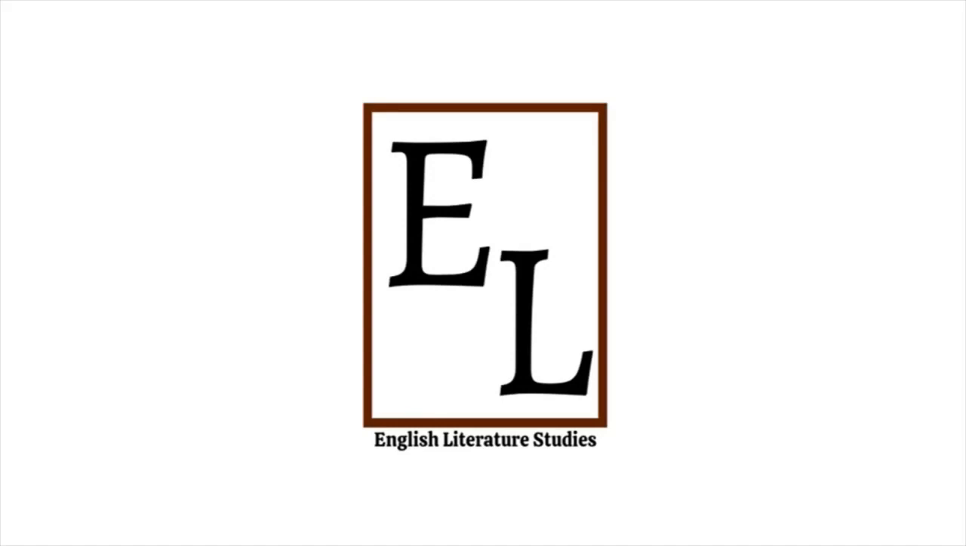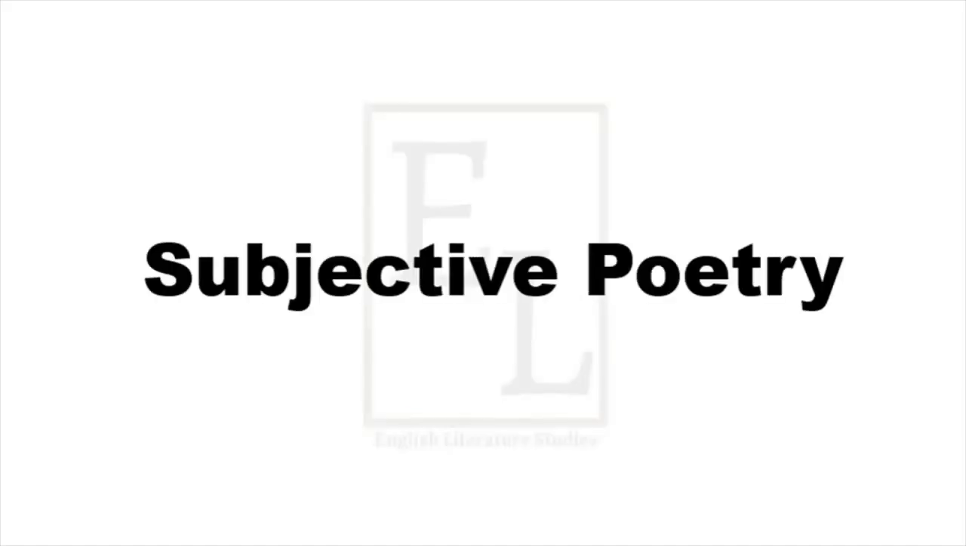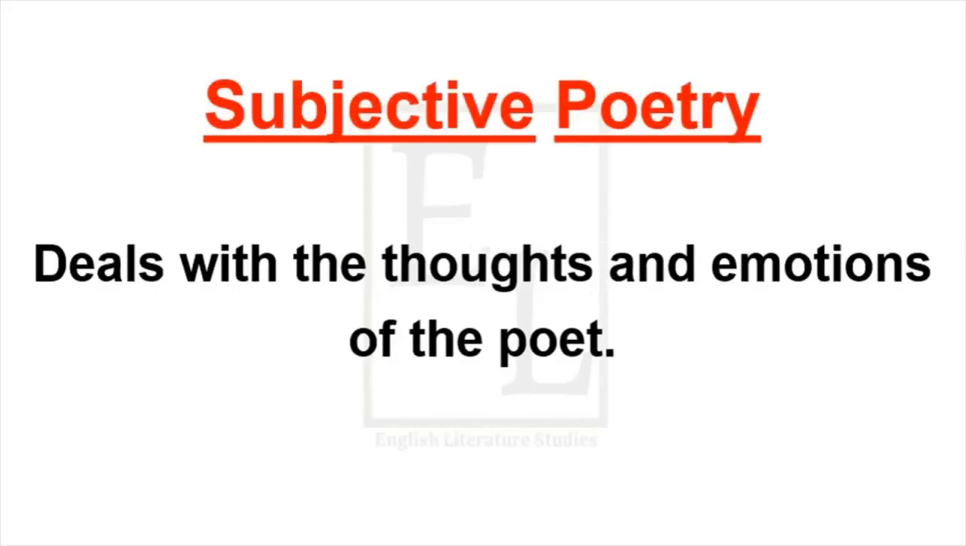In this video, we are going to study subjective poetry. As discussed in the last video, there are two kinds of poetry, subjective poetry and objective poetry. It all depends on the poet handling the content of the poetry. If the poetry is centered with the ideas, emotions and thoughts of the poet only, then that is subjective poetry. Subjective poetry deals with the emotions of the poet only.